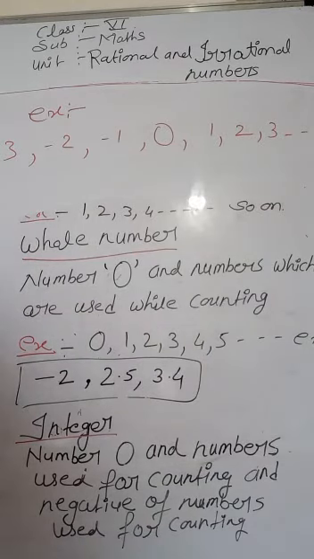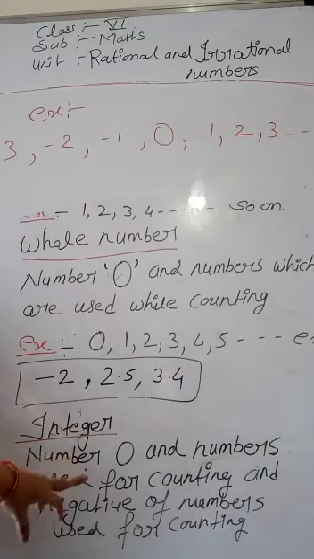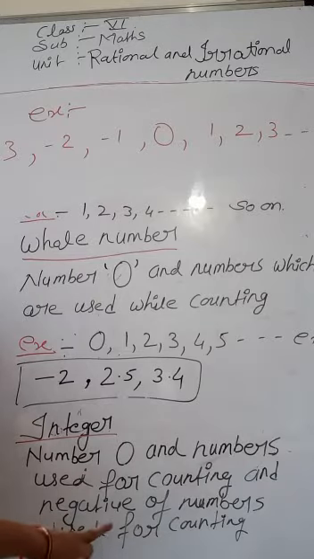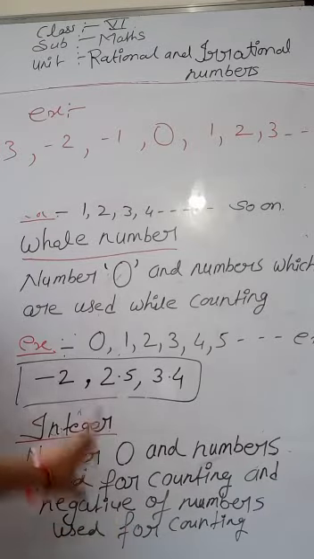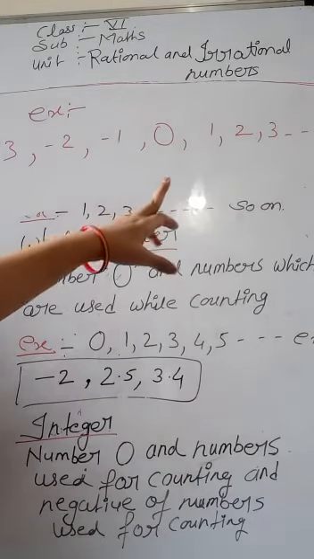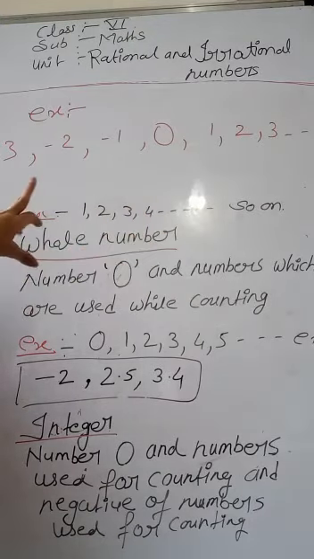Clear? Okay, so an integer is the number 0, the numbers used for counting, and the negatives of the numbers used for counting: 0, 1, 2, 3 and so on, and -1, -2, -3, -4 and so on. Clear?